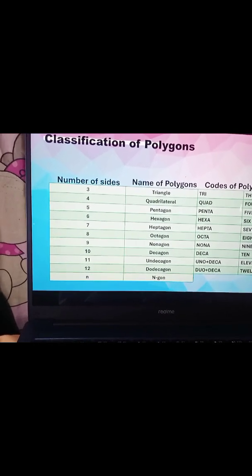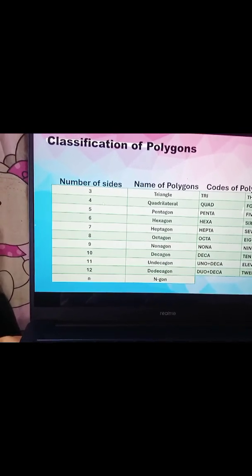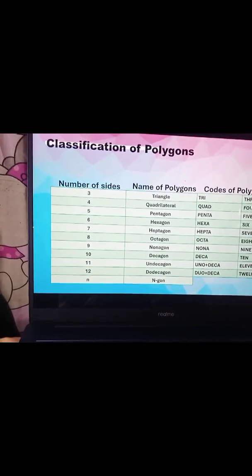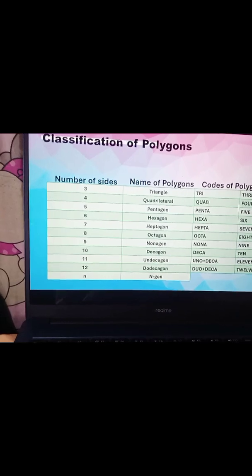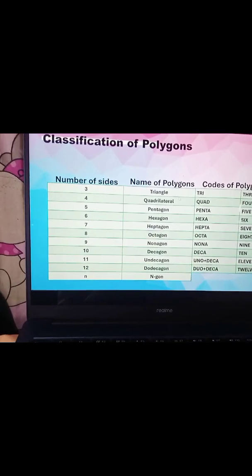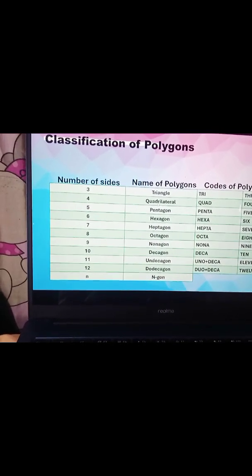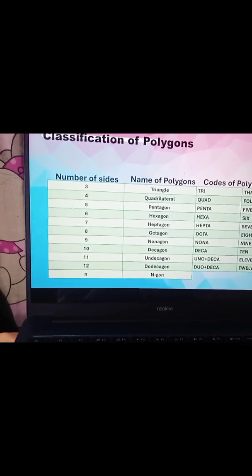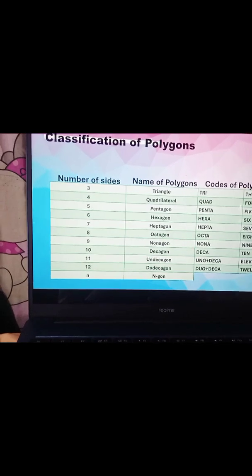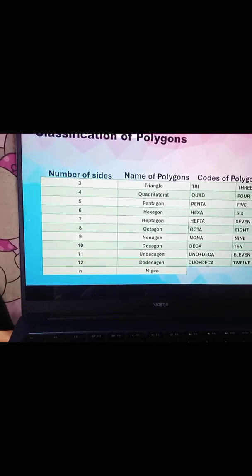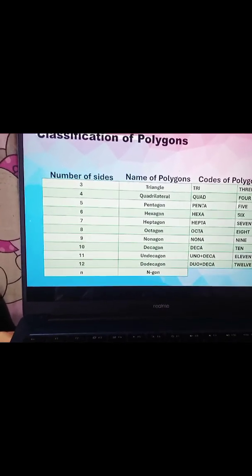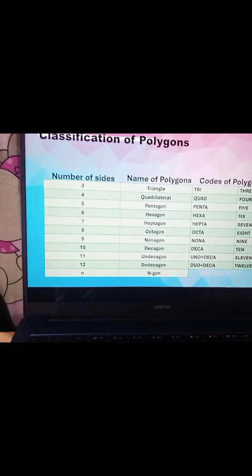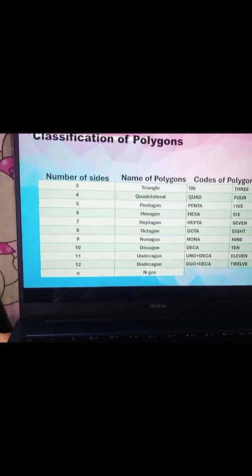If the number of sides is 4, the code that we use is quad. That's why it's called quadrilateral. If the number of sides is 5, our code is penta. Penta means 5, so that's why we call it pentagon.